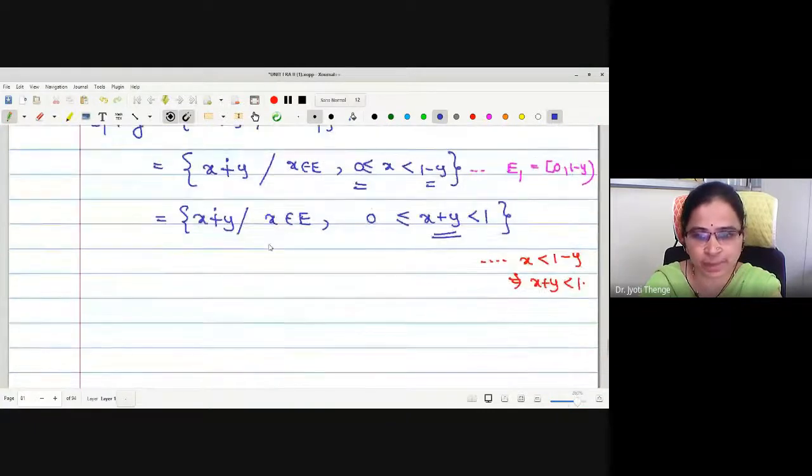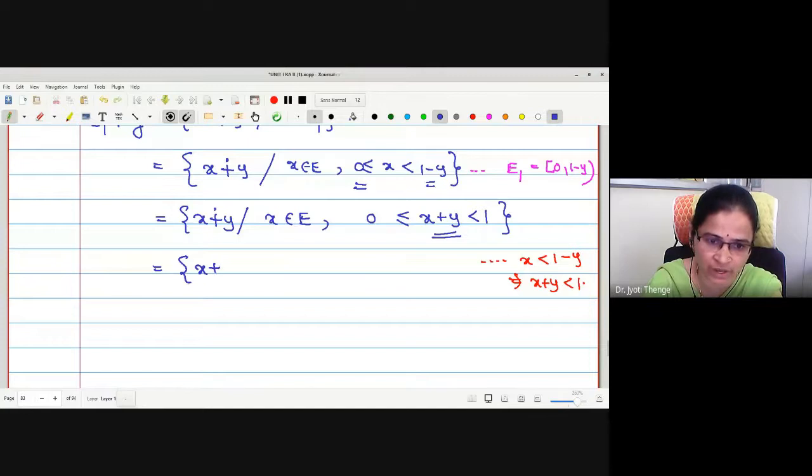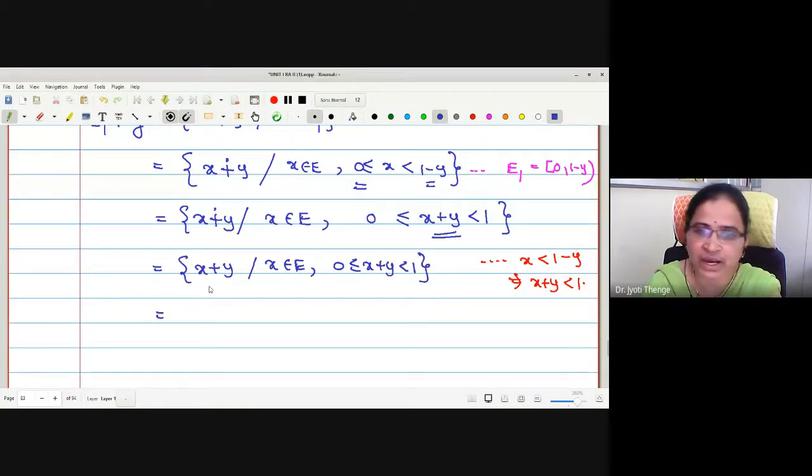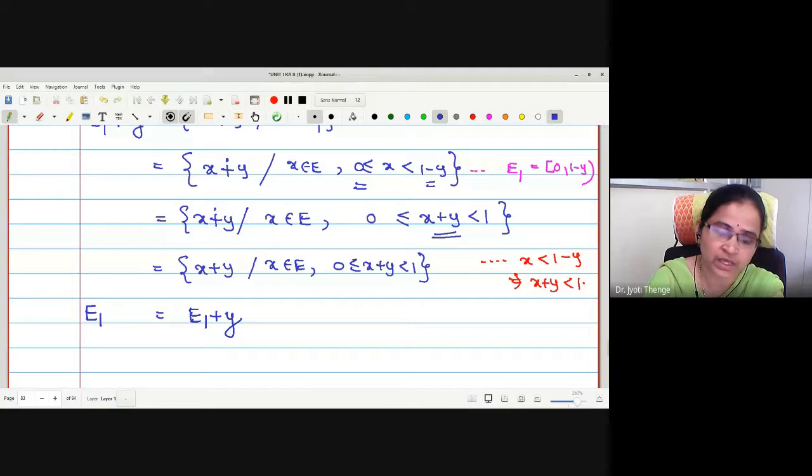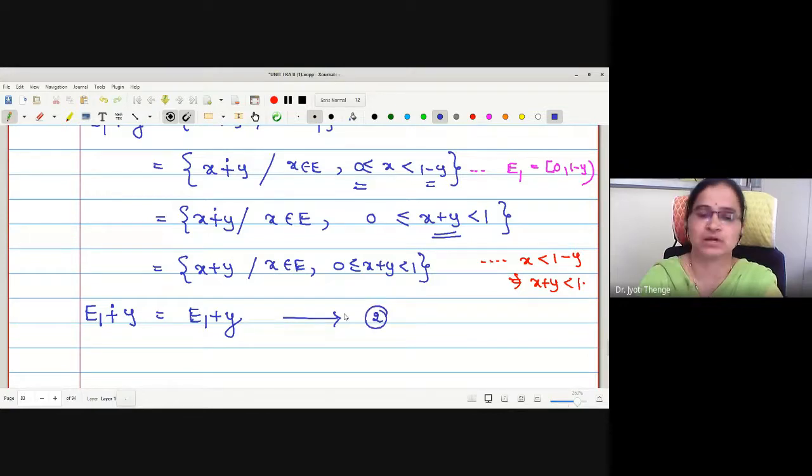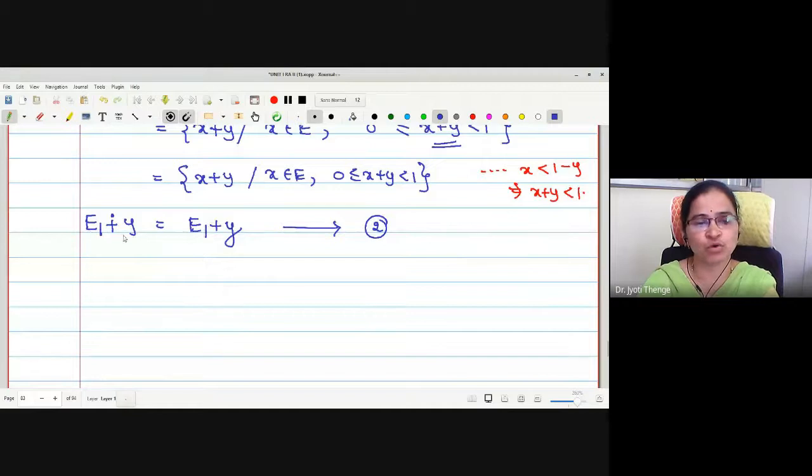Therefore, can I replace this sum by the ordinary sum x plus y, provided x is in E and 0 is less than or equal to x plus y, strictly less than 1. Therefore, may I write this is nothing but E1 plus y. What we have obtained, E1 translation modulo 1 with y is E1 plus y, and let me call it statement number 2.